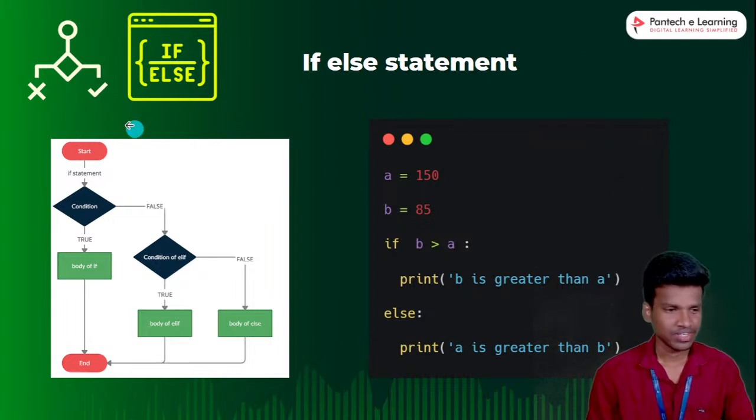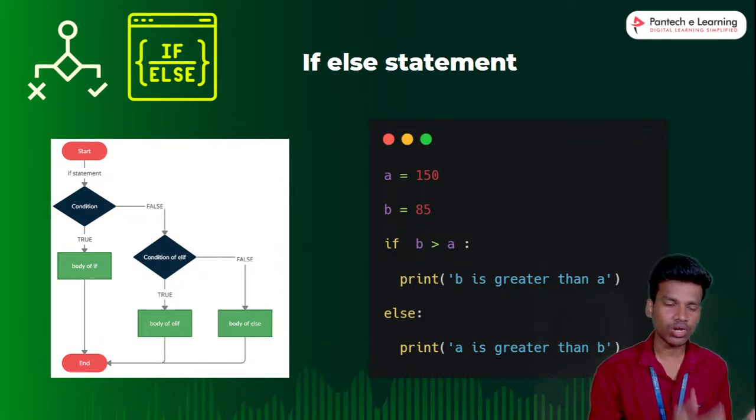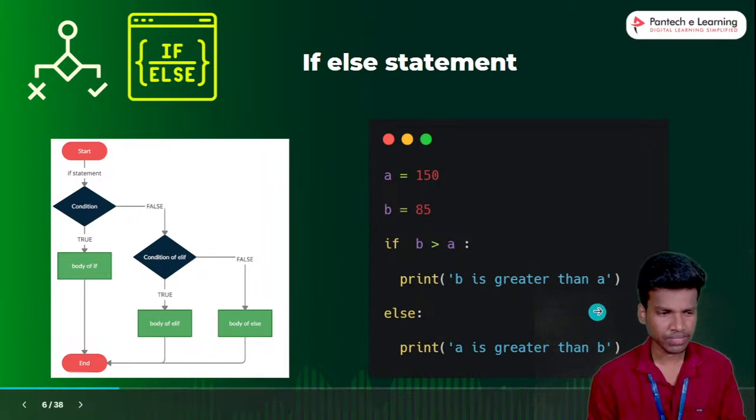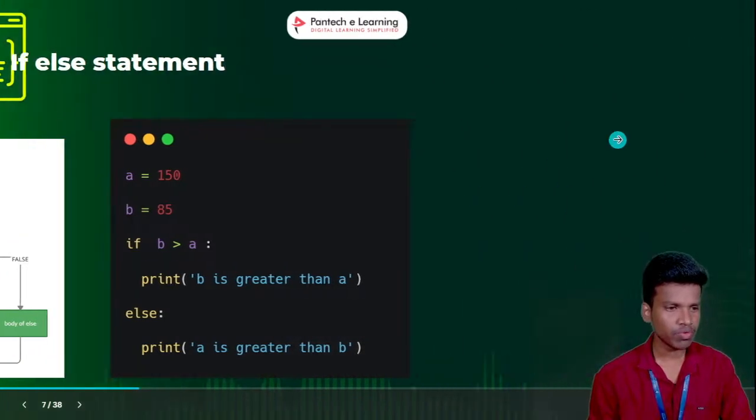Okay, so once the if condition is true, automatically the if statement will be executed. If the if condition is false, automatically the condition moves on to the else statement. Okay, that is a simple thing. It is not difficult for us. So next we move on to the elif